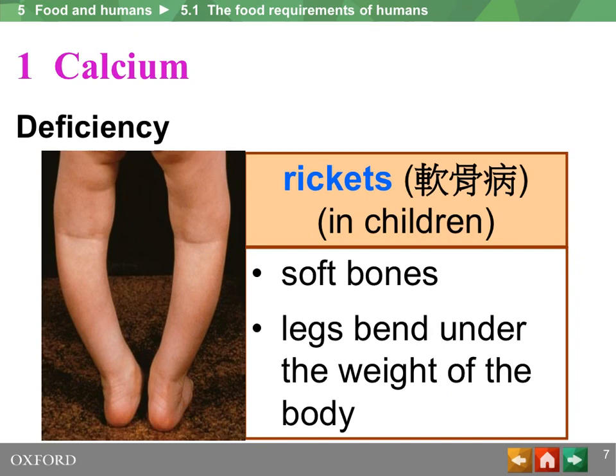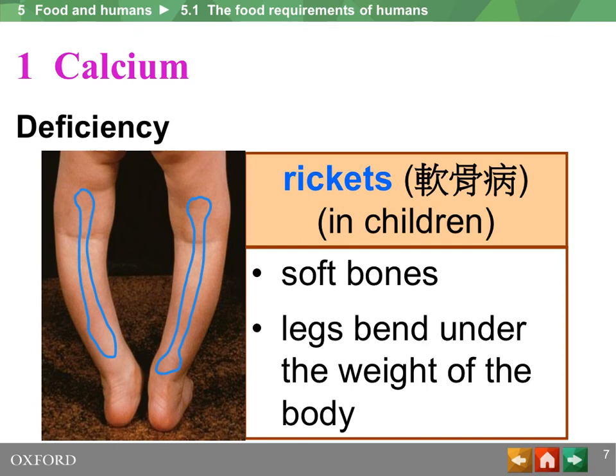Deficiency of calcium will result in rickets in children. Children with rickets have soft bones, and because these bones are soft, they cannot bear the weight of the upper body. As a result, the leg bones will bend as the bone grows longer and longer. For adult people, since the bones already have their maximum length, they will not grow any longer. So as they age, as calcium is lost from these bones, the bone will simply become more porous.